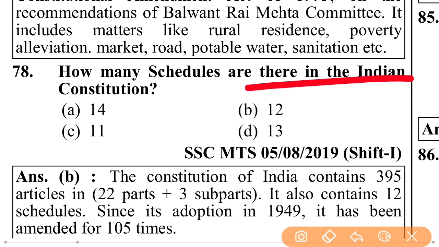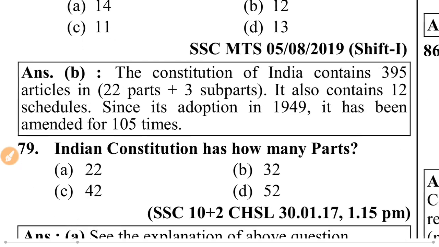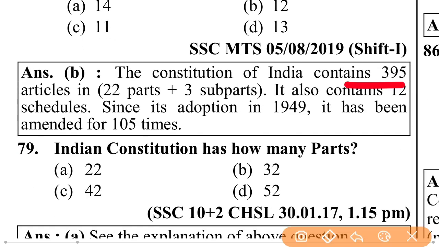How many schedules are there in the Indian Constitution? There are 12 schedules in the Indian Constitution. The Constitution of India contains 395 articles, 22 parts and 3 subparts. It also contains 12 schedules since its adoption in 1949. It has been amended 105 times.